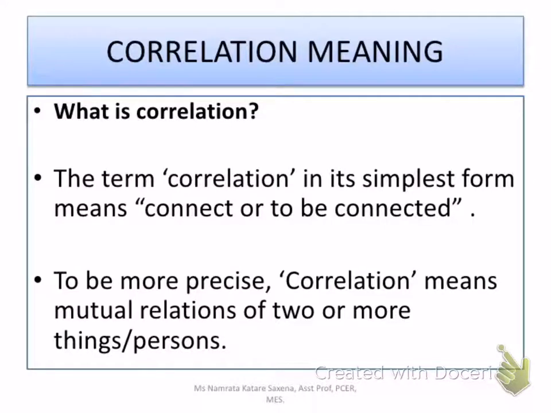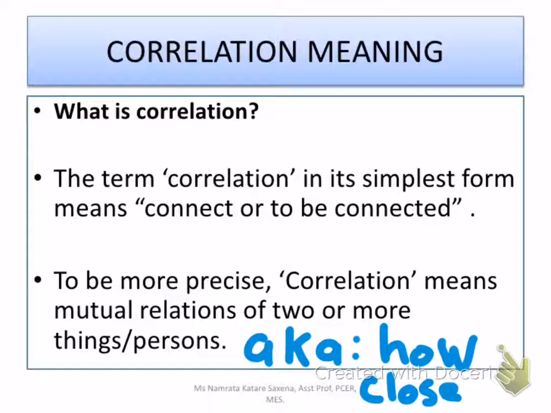What is correlation? The term correlation, in its simplest form, means to connect or to be connected. To be more precise, correlation means to have a relation of two or more things or persons. The key word here is going to be relations, because another way to say all this is how close are they related.